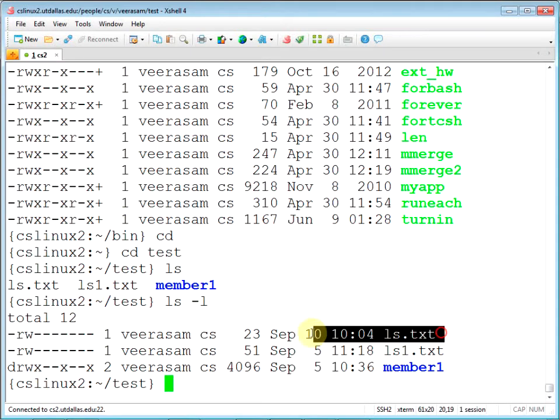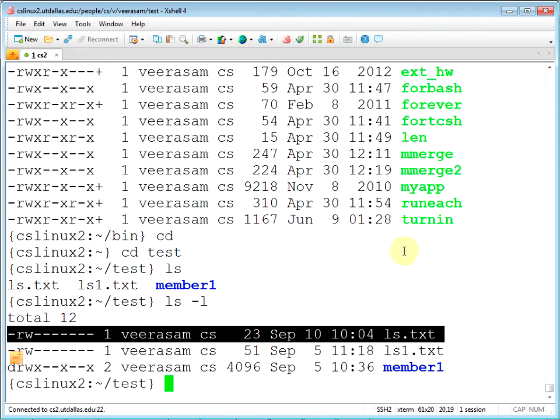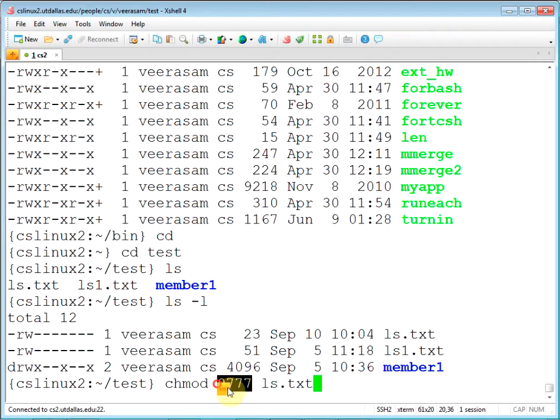So this file, let's say I want to give permissions to others. You can do chmod. There are two major ways you can do it. Let's say I want to give full permissions to others. You can do something like that. What does that mean? That's an octal notation. 7 is 111, right? Since this is 3 bits, the octal notation becomes very handy. So if I want to give permission to everybody, it's chmod 777 ls.txt.